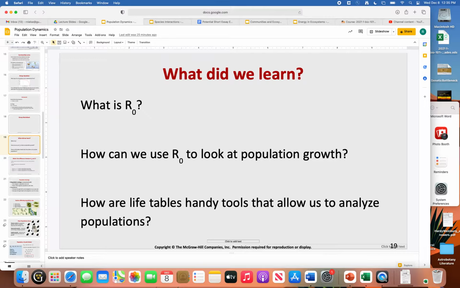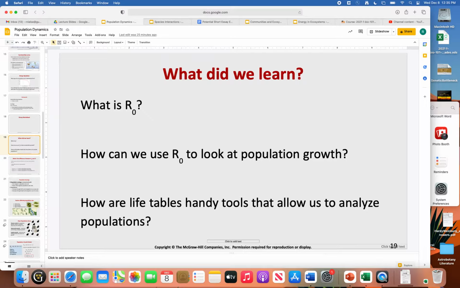What kind of equations did we look at? What did we do? What did we try to find out? We added the survivorship rate to the fertility. Or like that. We added all the LX and MX values. Yeah, so we added all those up to get the net reproductive rate.